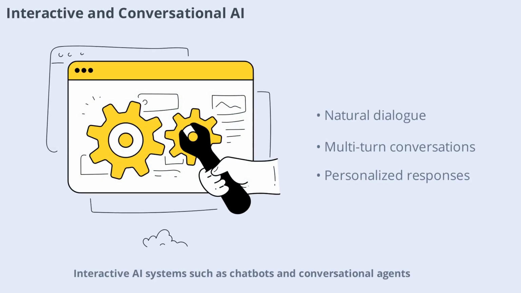Interactive AI systems such as chatbots and conversational agents rely on advanced language models to engage users in natural dialogue. These systems are becoming increasingly sophisticated, capable of understanding context, managing multi-turn conversations, and providing personalized responses.